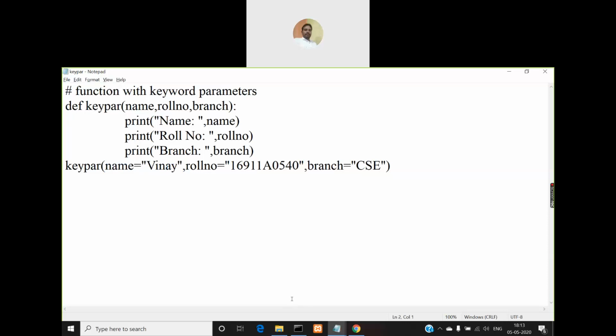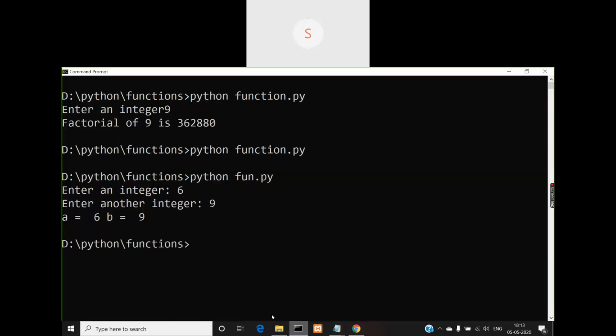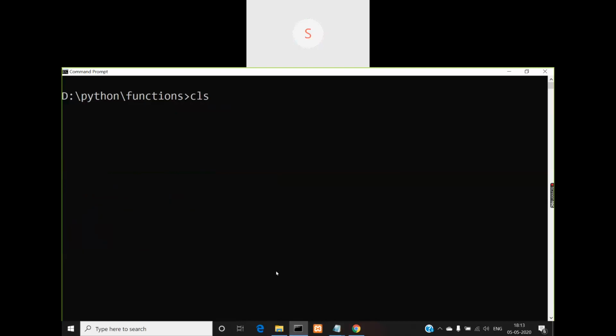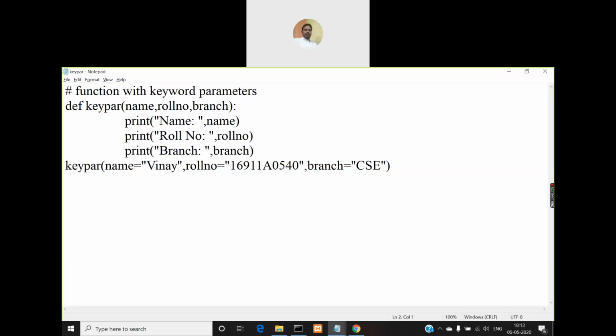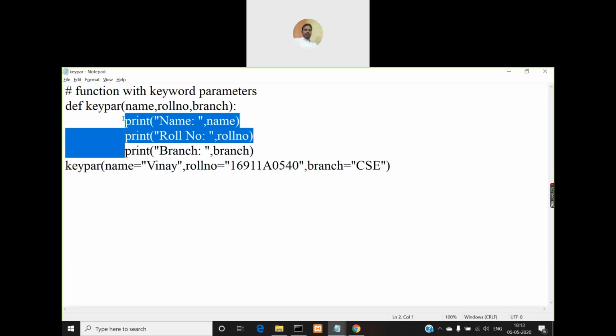So when you run this program, look at the output. Name is Vinay, roll number is 540, and branch is CSE. How are we printing that? Using the same print function. I need not discuss these three print statements, right? We are used to these print statements till now. So we are printing all the name and all these things.